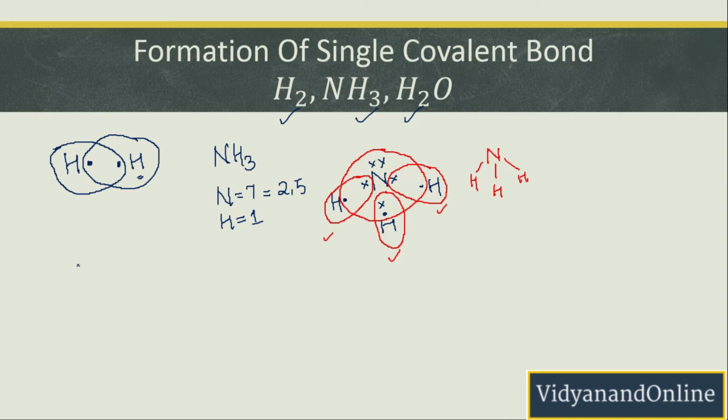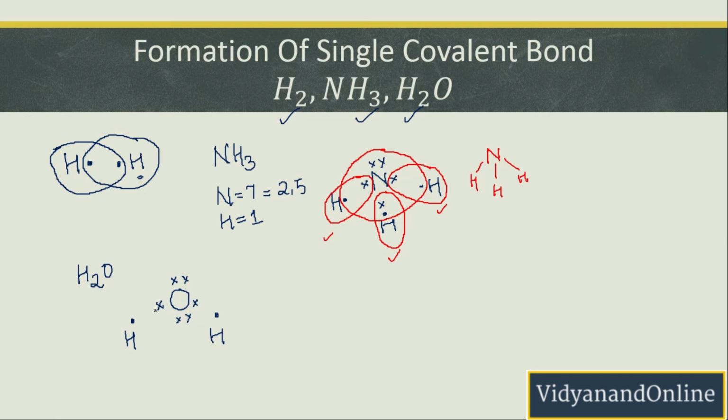Now talking about water. A water molecule has 2 hydrogen atoms and 1 oxygen atom. So you can write it in this way, 1 oxygen atom and 2 hydrogen atoms. Now hydrogen has 1 electron in the outermost shell and here also 1 electron in the outermost shell. Oxygen has 6 electrons in the outermost shell because its atomic number is 8. So you can represent it like this: 1 electron towards this hydrogen, another electron towards this hydrogen and the rest 4 electrons here.